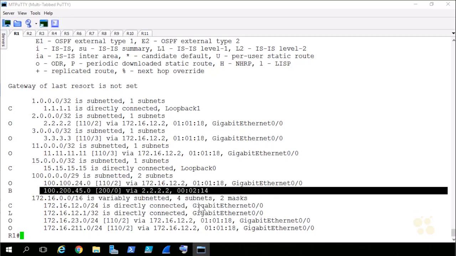I can give it a show IP route, and I see the BGP learned route right here in my routing table. So that is the behavior for rule number 3 of how eBGP sessions are handled when it comes to route reflectors and route reflector clients. I hope this has been informative for you, and I'd like to thank you for viewing.